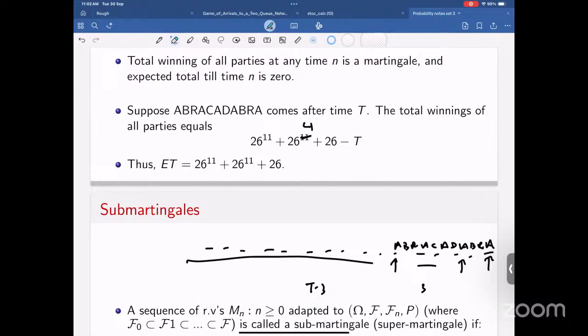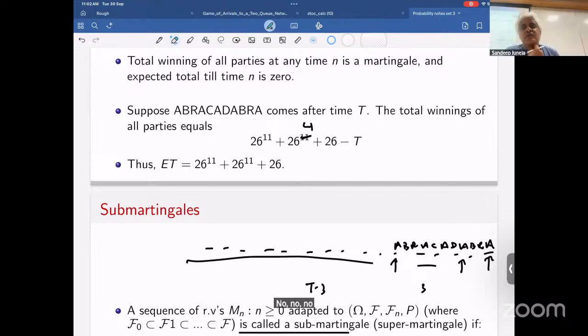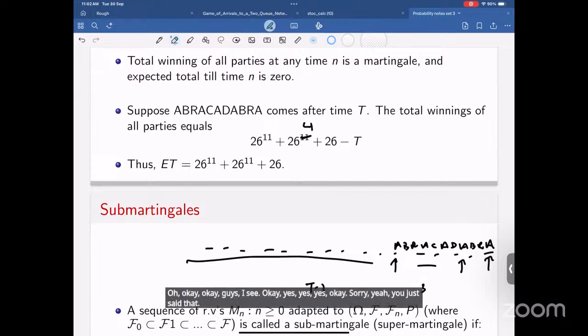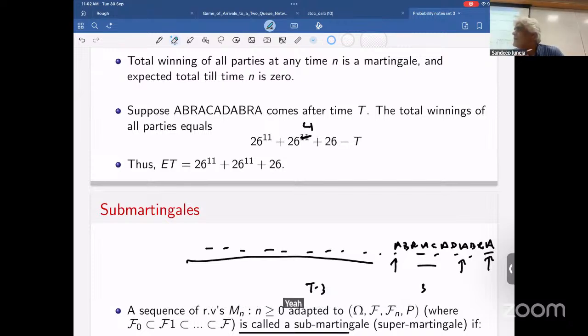If it's minus 1, then it should be minus 6, no? No, minus 1 always. If you stop, you lose 1. And anytime when you're in the game, in the nth step, your winning is 26 to power n minus 1, because the money you hold in your hand is 26 to power n, and 1 is what you started with. Winning is minus 1 of them.